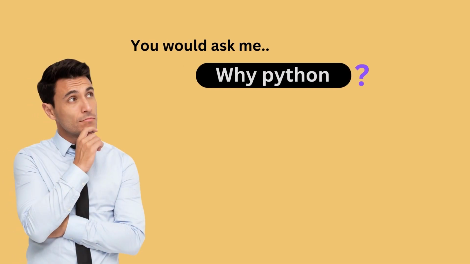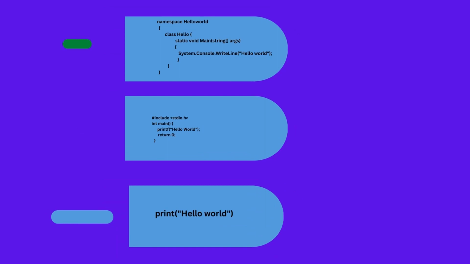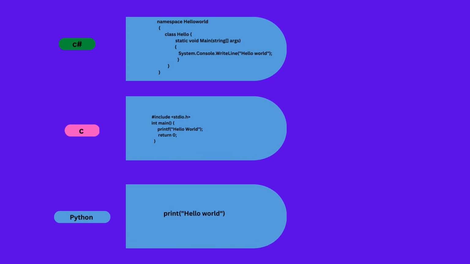And now, you would ask me why we are using Python. We have many programming languages, and why do we go for specifically Python? When you want to print hello world on the screen by using different programming languages, let's see how it comes up. So when you are writing hello world by using C sharp, this is how the code looks like, and for C this is how the code looks like.